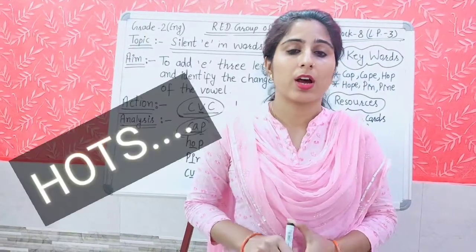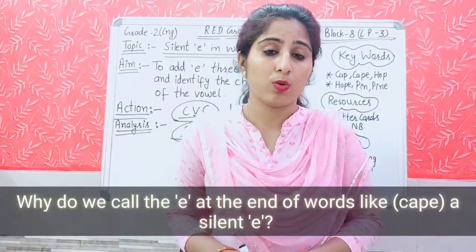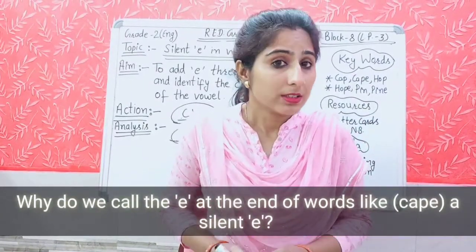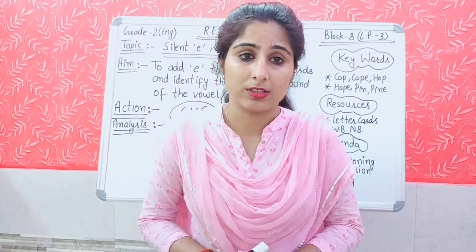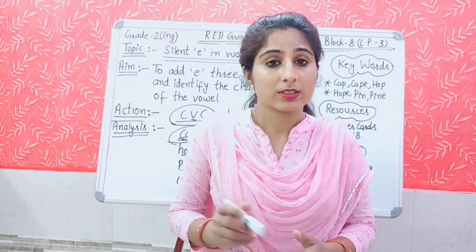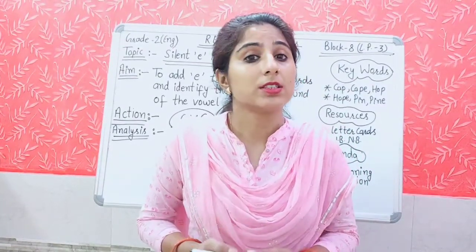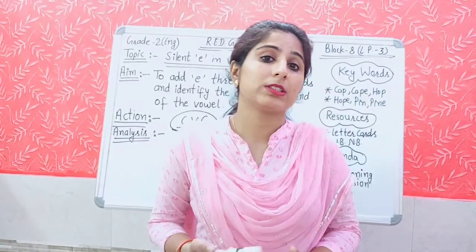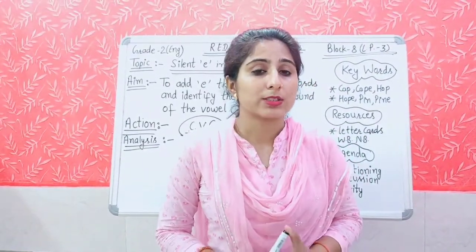Now it is time for a higher order thinking question. My question is, why do we call this E a silent E? Like in cap, the word is given as CAPE. The spelling of the word is CAPE. Why do we say this E is a silent E? Right, students?